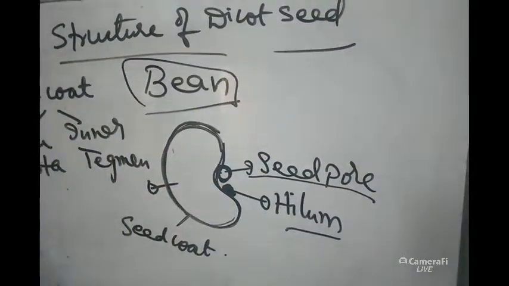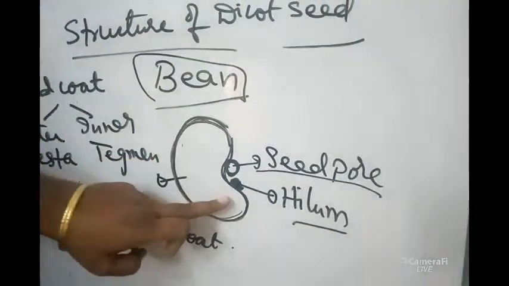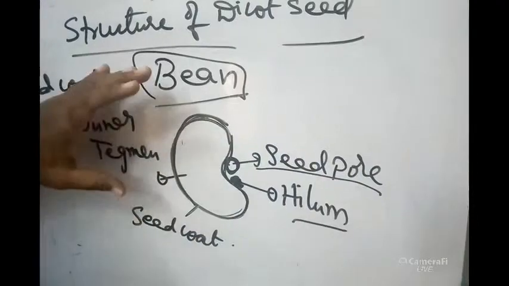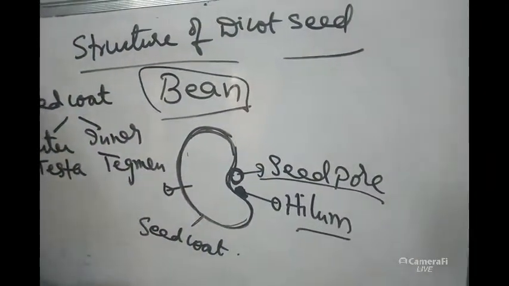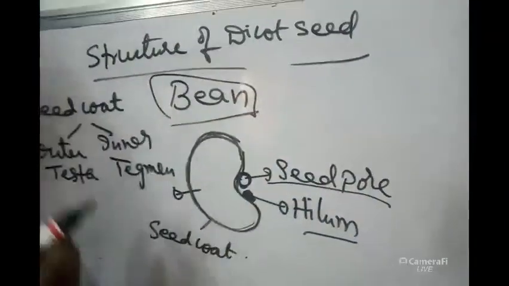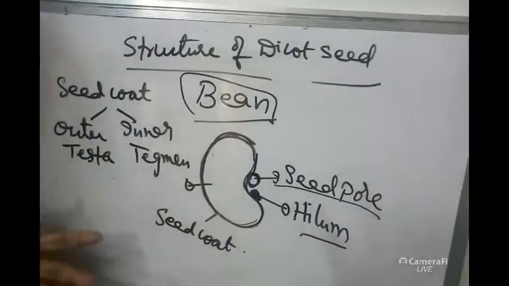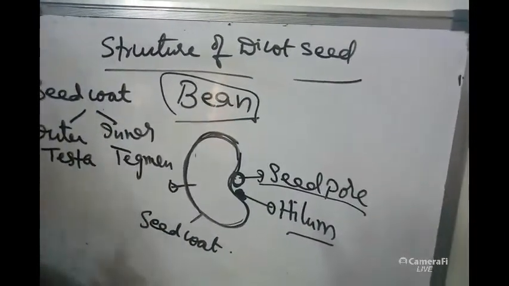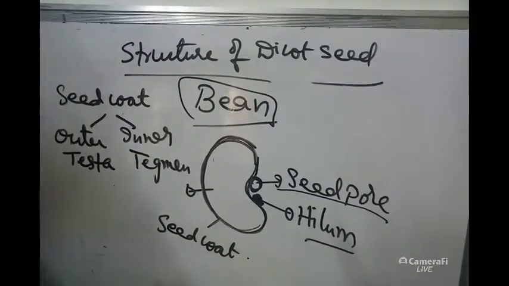So these are the main structures that will be present, like hilum, seed pore, cotyledons. Cotyledons will be present inside the seed. Each seed will be having two cotyledons. If you open a bean seed, you can see two cotyledons inside. Two cotyledons present means that seed is called a dicot seed.